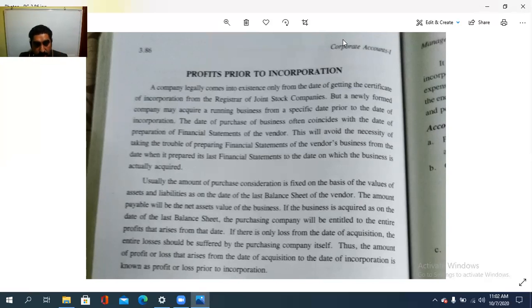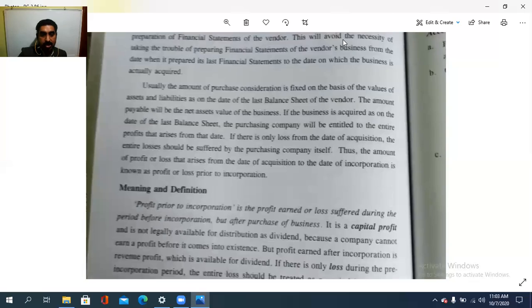Incorporation and the date of acquisition of the business. So there should be some difference in the date. If in that time any profit or loss occurs, that is called the profit or loss prior to incorporation. So the amount of profit or loss that arises from the date of acquisition to the date of incorporation is known as profit or loss prior to incorporation.